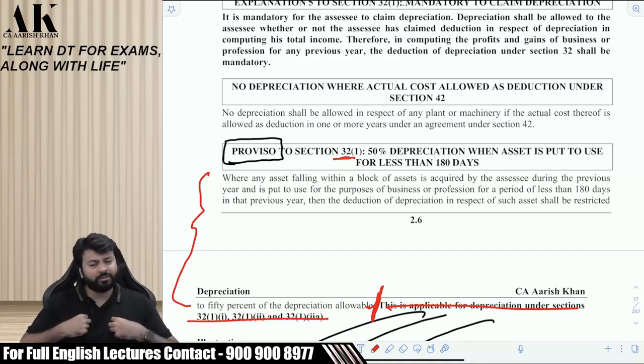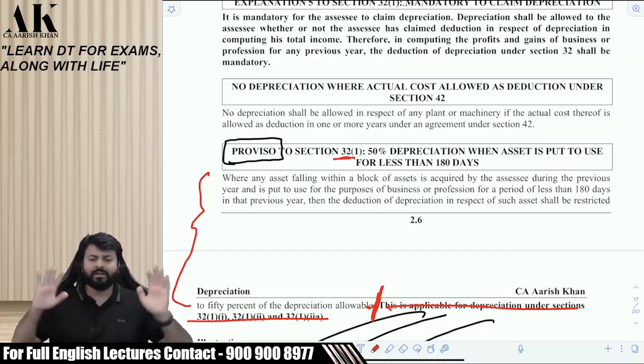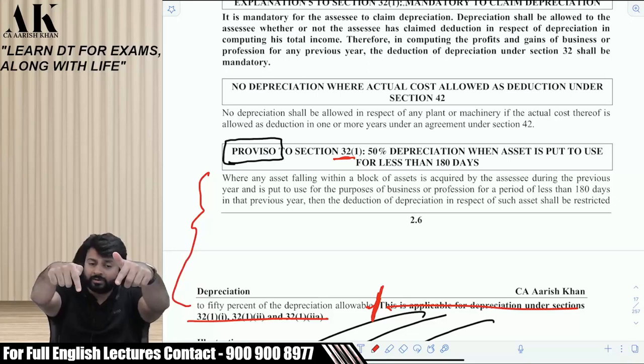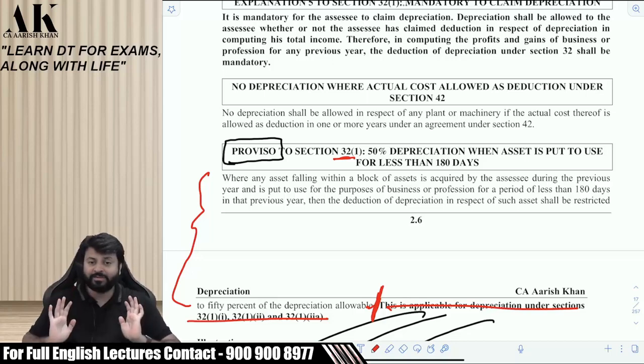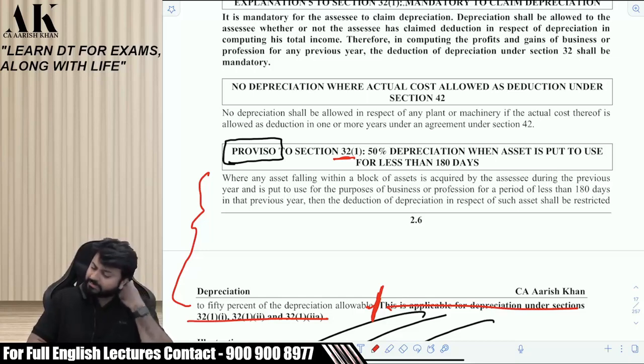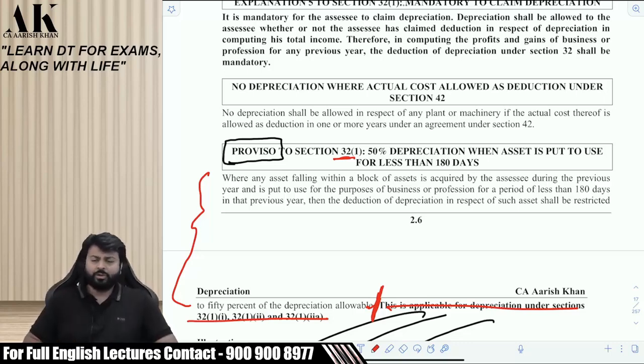Reading income tax law is my day-to-day work. I may read it in a very relaxed mode. You don't read it in a relaxed mode. You read every word very carefully, please. I am again reading. You have not paid attention to the sentence I have read. Where any asset falling within a block of asset is acquired by the assessee during the previous year, say 22-23, and is put to use for the purpose of business or profession for a period of less than 180 days in that previous year, then the deduction of depreciation in respect of such asset shall be restricted to 50% of depreciation allowable. That's it. Wait. You have done this in CA Inter, right?